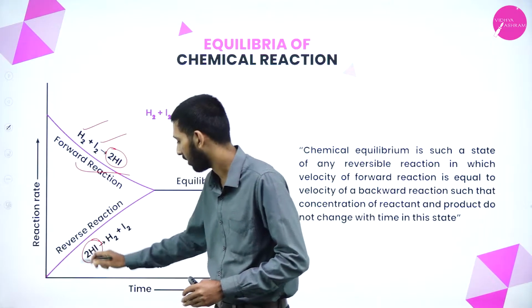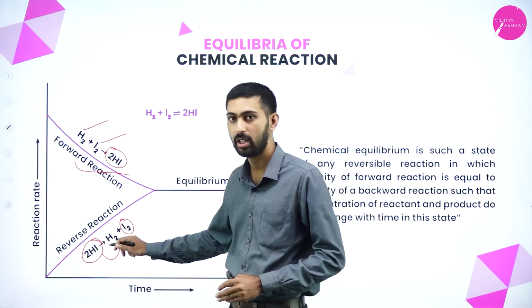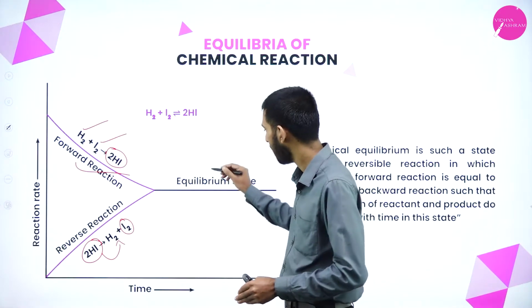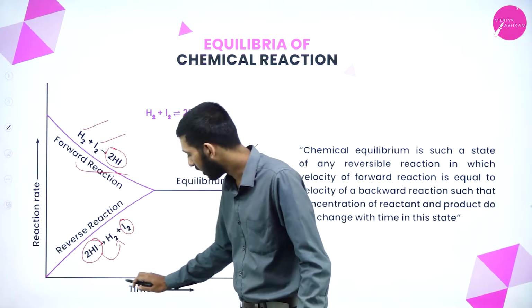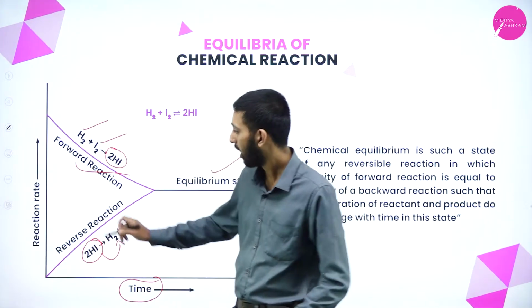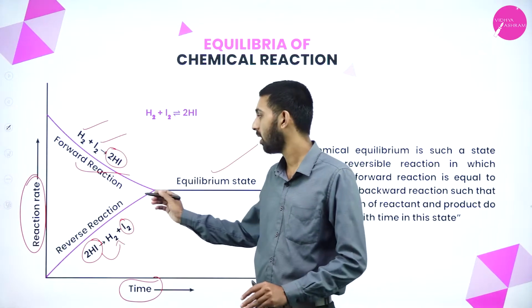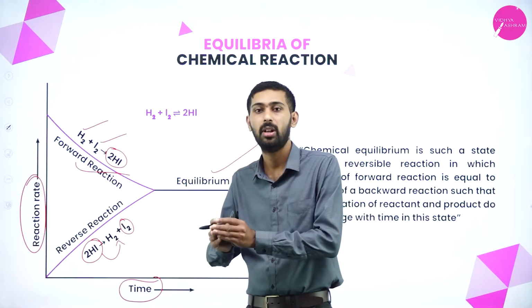So 2HI has been converted into hydrogen molecule and iodine, we got. At a particular condition, they obtain an equilibrium state. So we should know that at a particular time and particular reaction rate, only then this reaction takes place, and you will get some equilibria.